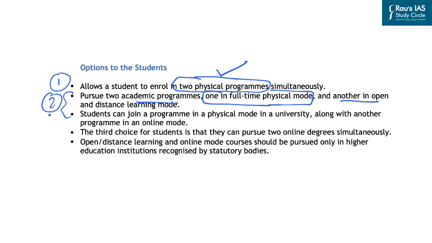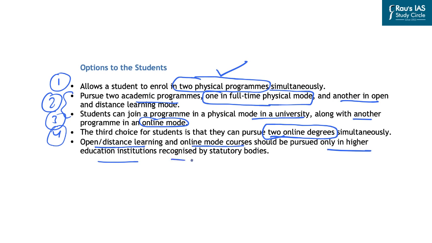Thirdly, students can join a program in physical mode in a university along with another program in an online mode. And the fourth option that the students have is that they can pursue two degree courses simultaneously in an online mode. Further, open distance learning and online mode courses should be pursued only in those higher education institutions which are recognized by the statutory bodies like AICTE, UGC, etc.